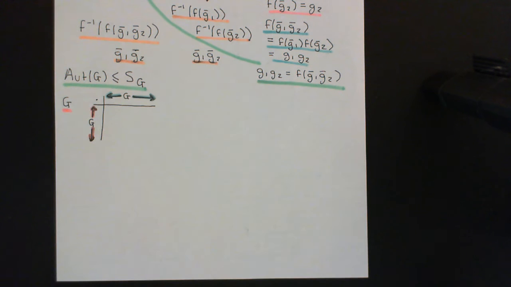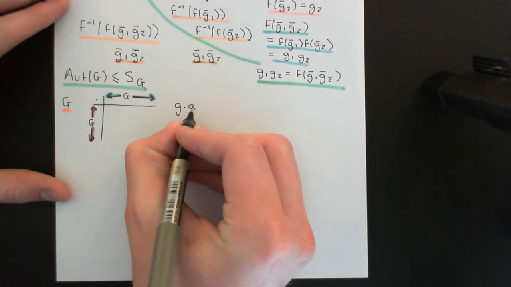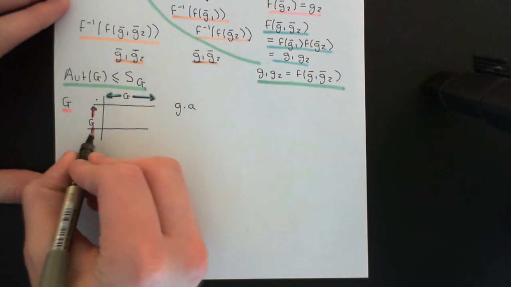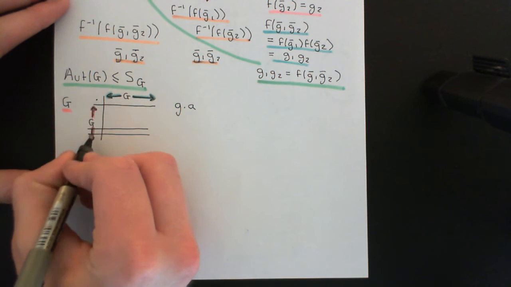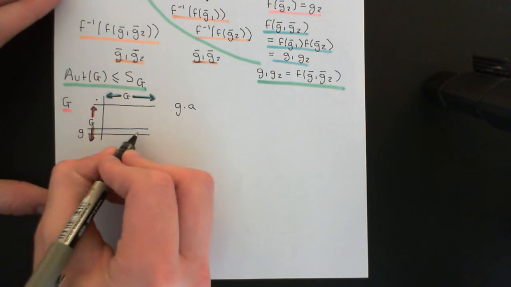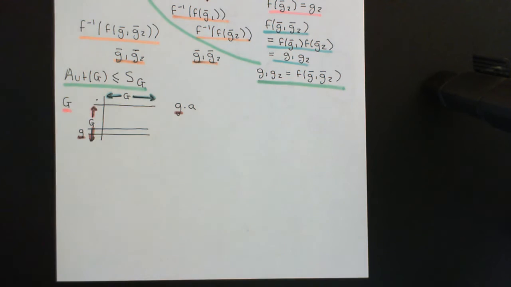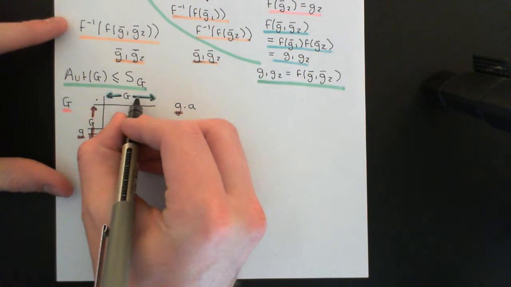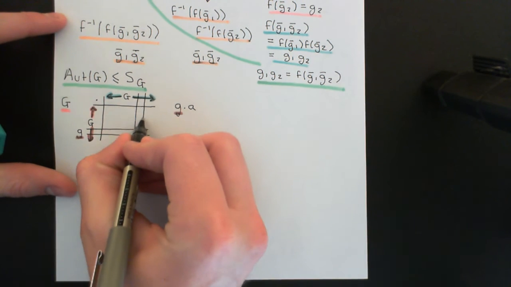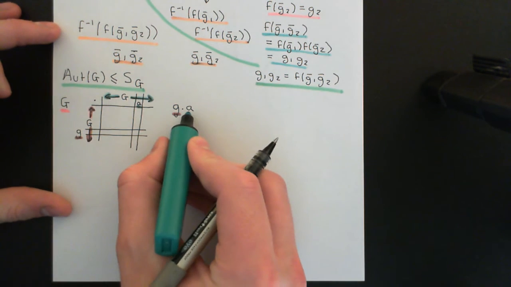So how are we going to define this? Well, we're going to define it using conjugation in our group composition law. If I want to define what little g dot little a is, where little g is taken from this portion, so it will be a row corresponding to the element little g, taken from the red portion basically. And little a will be taken from our turquoise portion here. It will have a column dedicated to it, and I might just try and squeeze it in there. So here is little a.